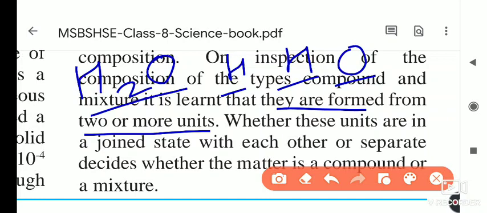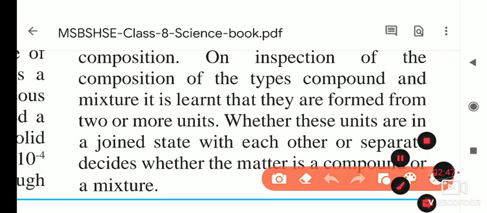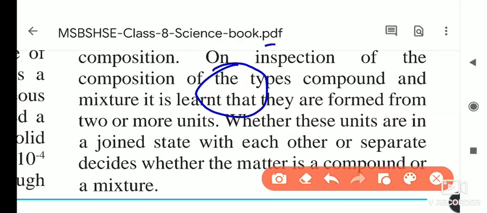On inspection of the composition of compounds and mixtures, we learned that they are formed from two or more units. In water, 3 units are there: 2 units are hydrogen and 1 unit is oxygen. Are these units in a joined state with each other, or separate? The water molecule is in the joined state.